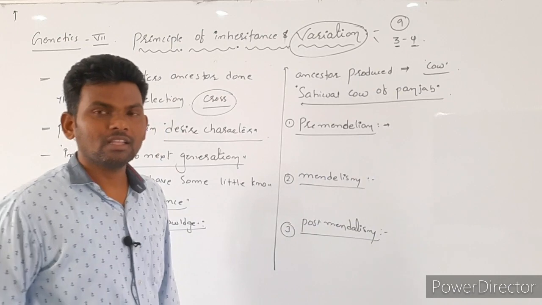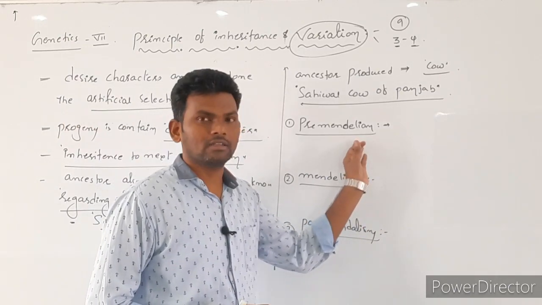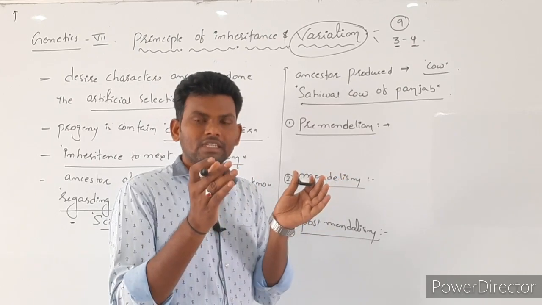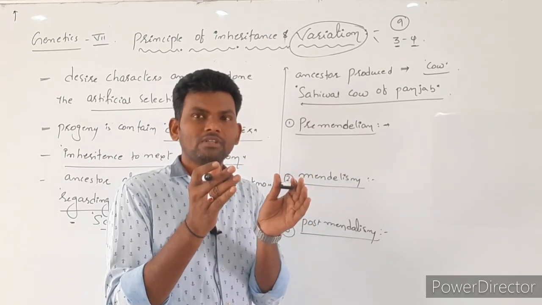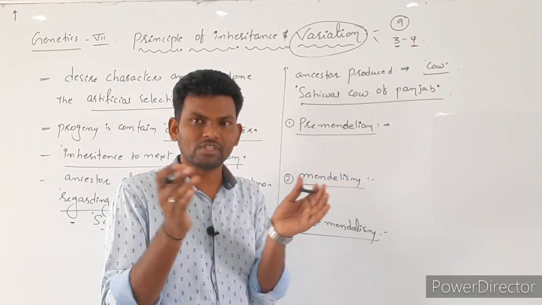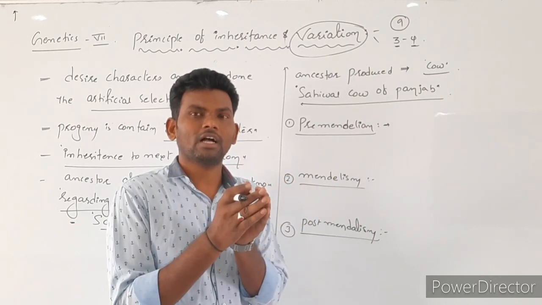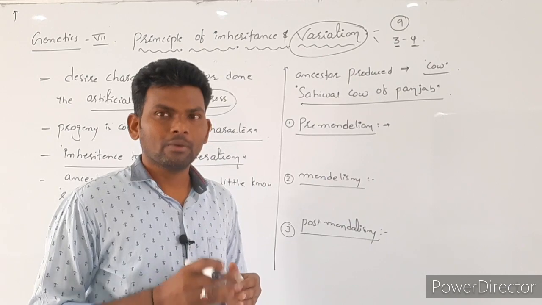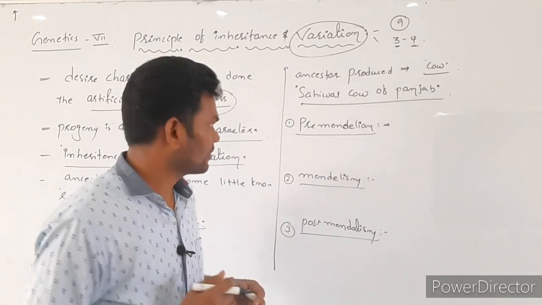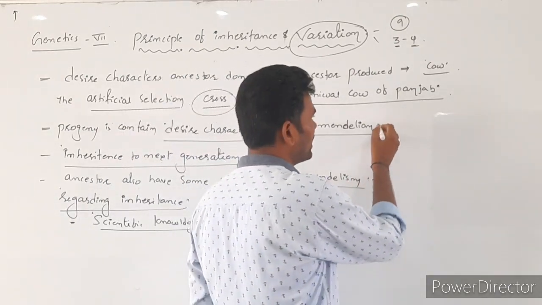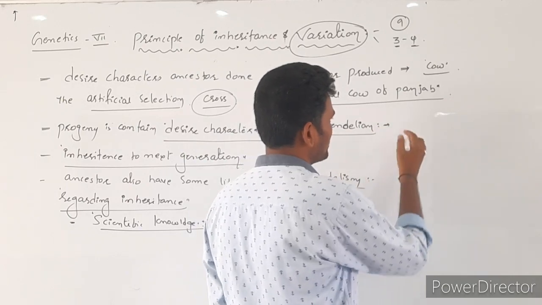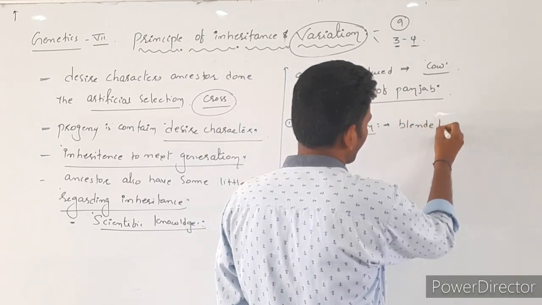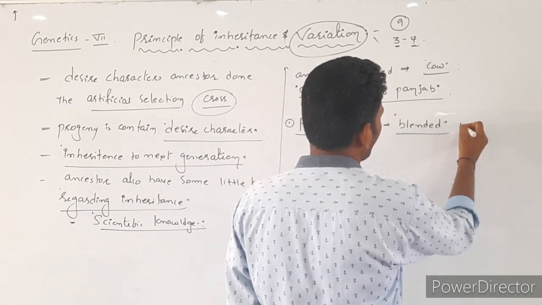Pre-Mendelism. Here the scientists were telling that, generally according to their knowledge, parents contain characters, nothing but genes, and the two parents' genes or characters are mixed and inherited by the next generation. That is called blended inheritance. Pre-Mendelian information is blended inheritance.